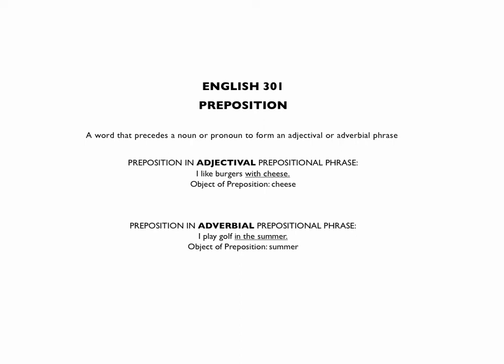You could not do that with the first example, with the adjectival phrase. It would just be odd. We couldn't say, for example, with cheese, comma, I like burgers. Unless we're using a kind of Yoda speak. Remember Yoda from Star Wars? Yoda inverted the pieces and parts of sentences all the time. We can't, unless we're being intentionally funny, or creative, or writing lyrics, or making things fit in some way. If we want simply to utter an everyday sentence and not to stand out, we would never say with cheese I like burgers. We'd say I like burgers with cheese.